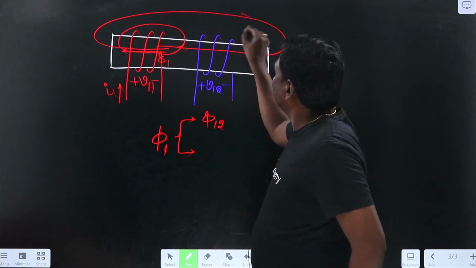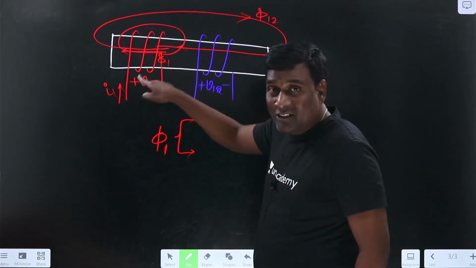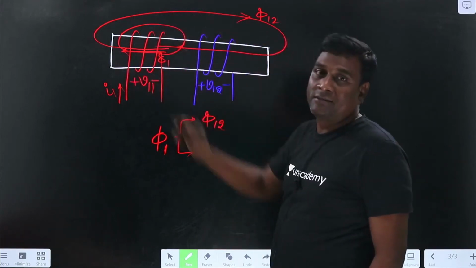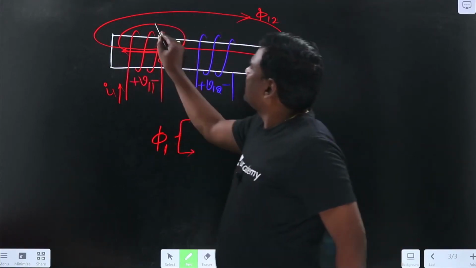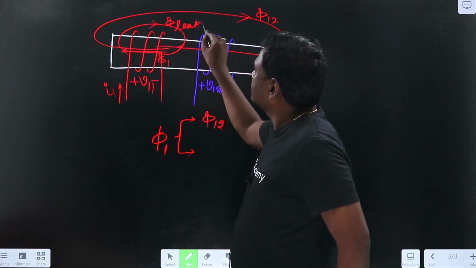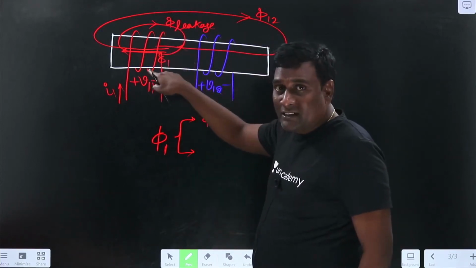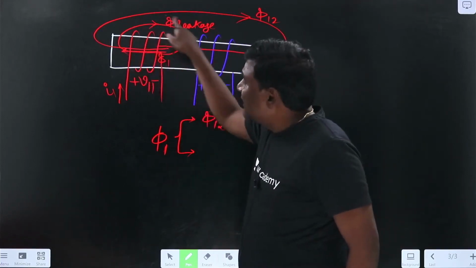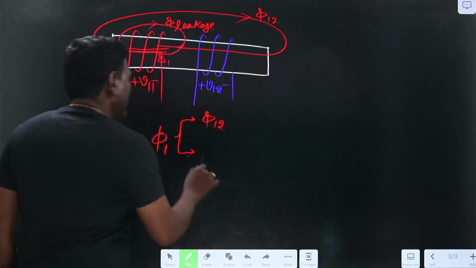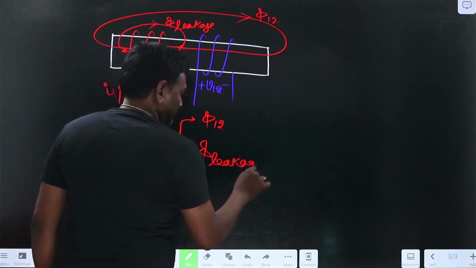This component of flux is phi 12. The flux created by the first coil which links its own coil but is unable to reach the secondary, let me call it the leakage flux. So let me call this leakage.